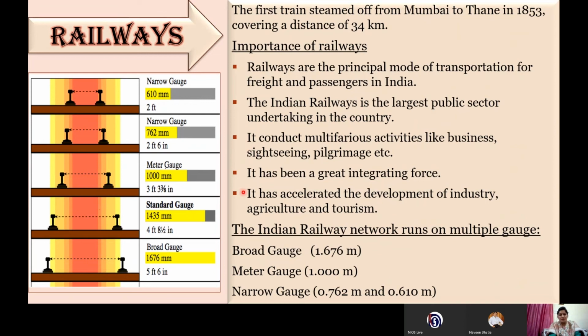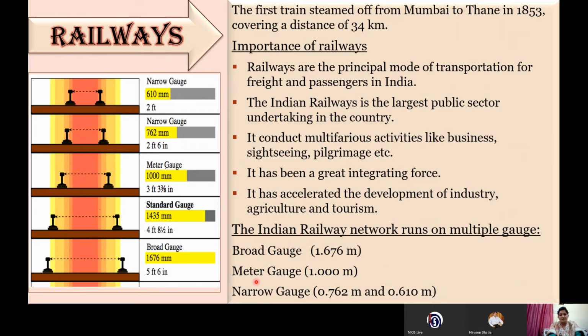So these are the important points we have discussed for the railways. Sometimes a 5 mark question comes for the importance of railways. So you can include these points, that railways are the principal mode of transport. It is the largest public sector undertaking. It conducts multifarious activities. It acts as a great integrating force, and also it has accelerated the development of other sectors also.